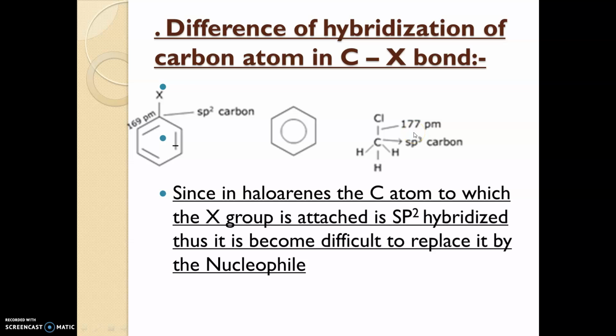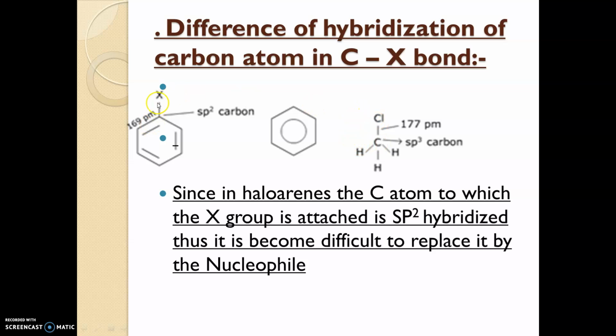If the bond length is more, the polarity will also be more. If there is a big difference in the charges between this carbon and chlorine, the chlorine can easily leave from this compound and the nucleophile can easily attack.